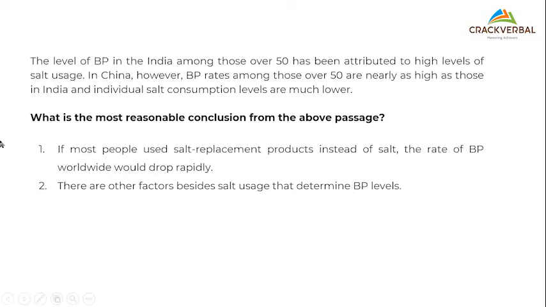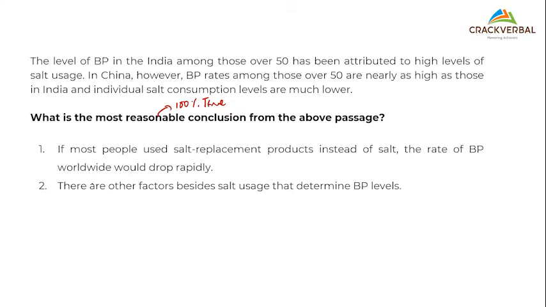So let's look at this little question. Can you give me an answer? Very simple question. Statement 1 and 2. Which one can you say is 100% true? Statement 2. Perfect. Very good. Now, look at this carefully.